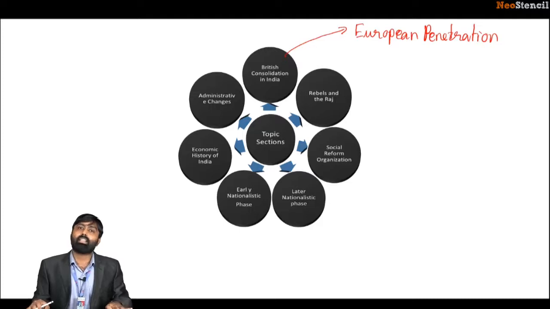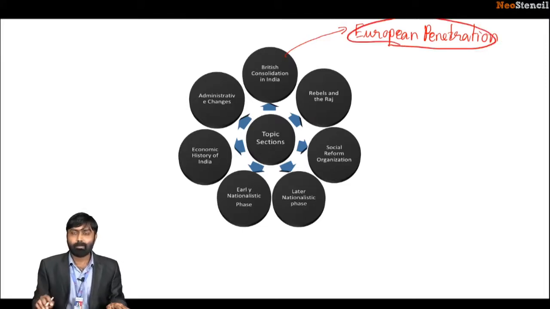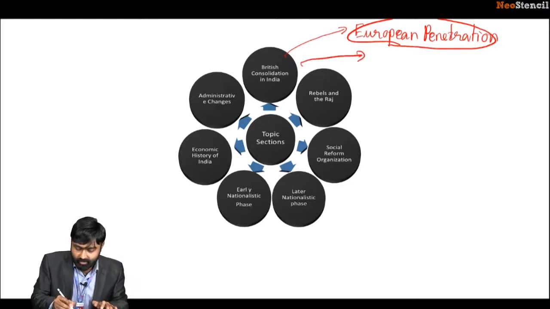I have an experience of over 6 years with regards to this field. Okay, so please don't worry about it. We've got it covered basically. So European penetration is the first section that we'll be covering here. Okay. Then comes the various wars. How did the British consolidate, or how British expansion in India happened, is the second chapter. Okay.